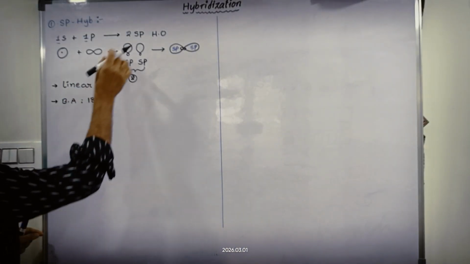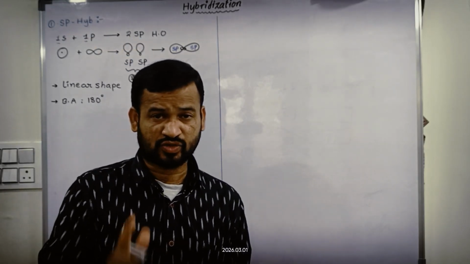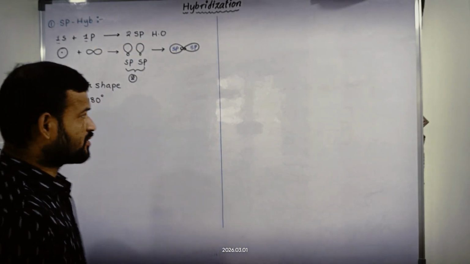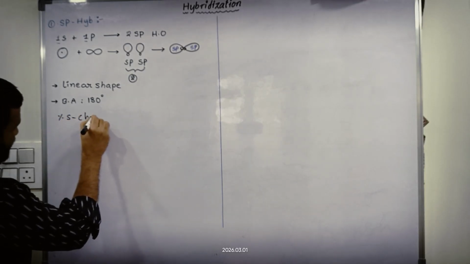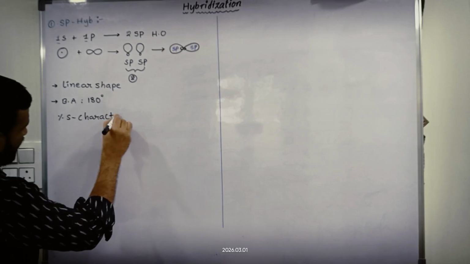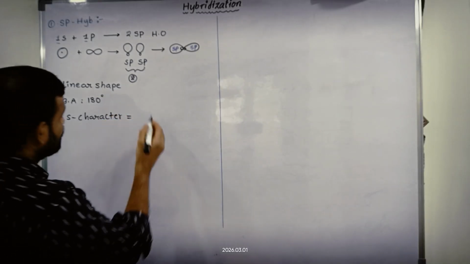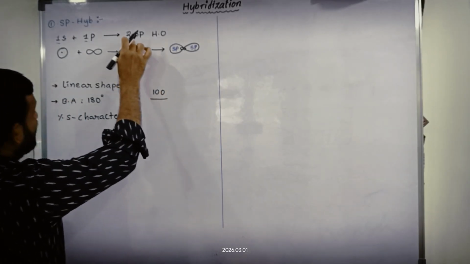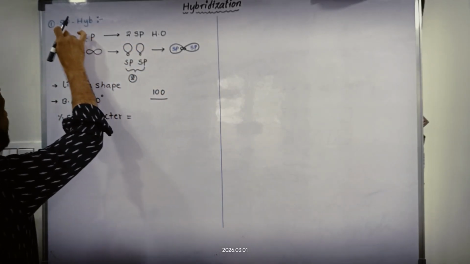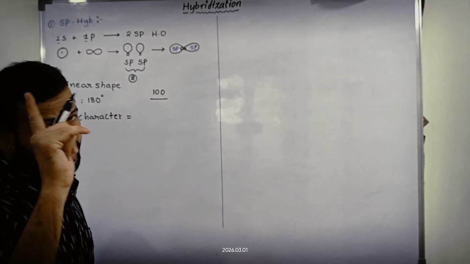Now we will see what is the percentage character of atomic orbital in this hybridization. Here in each sp hybrid orbital, one s orbital and one p orbital are there. So percentage s character: how can we find out? Simple. Percentage means 100, divided by how many atomic orbitals are given in sp? 2 atomic orbitals, one s orbital and one p orbital.